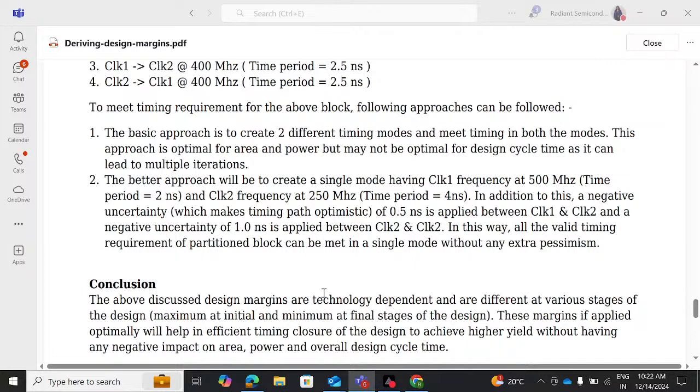Right. So this concludes the importance of timing margins, right? So in summary, please make sure that it is neither underestimated nor overestimated, right? It should be in a balanced way so that we can optimally use the timing margins, right? We can optimally use the timing constraints in VLSI for closure of timing without impacting the area and performance, okay?